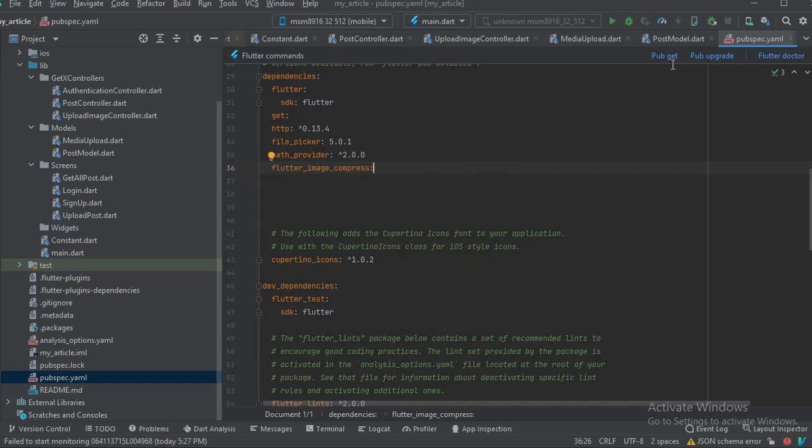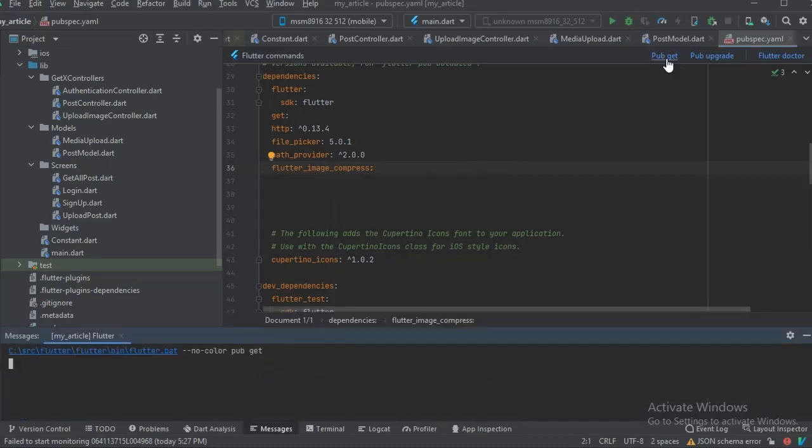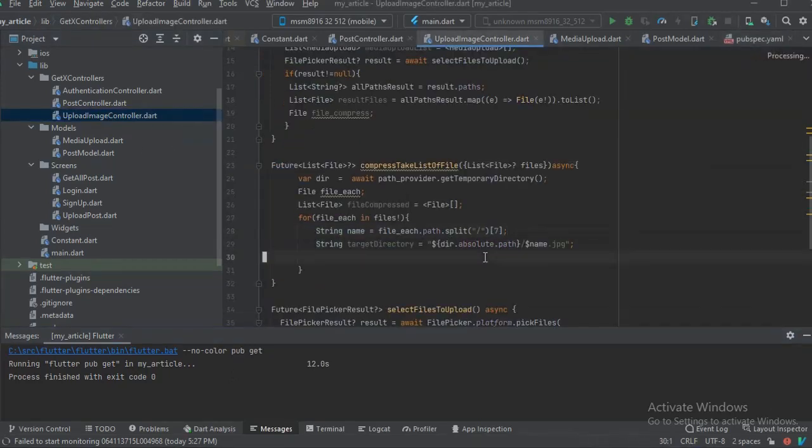Okay, so we just do the pub get here and we wait for it to install. Okay, so it has been installed here, and then we are going to use it still in our upload image controller to proceed from here.